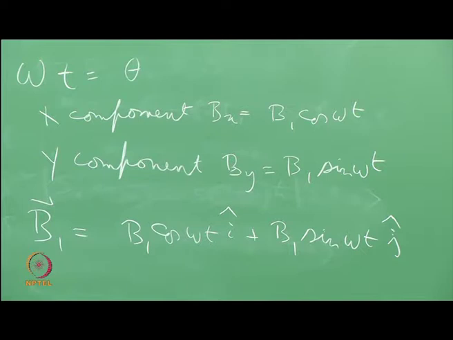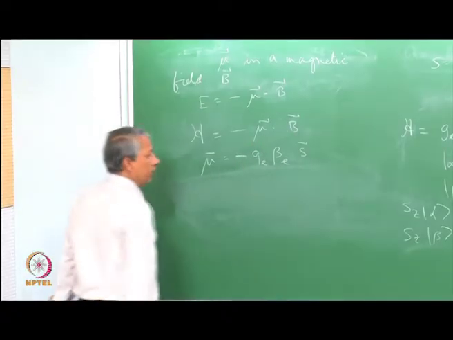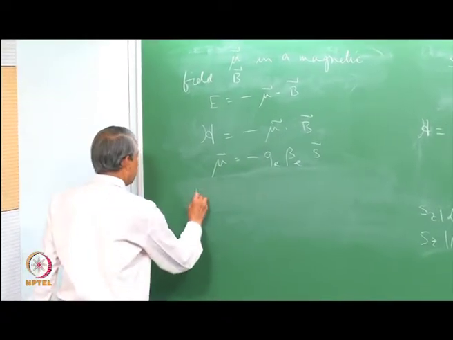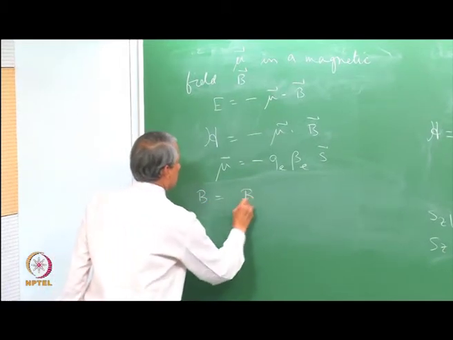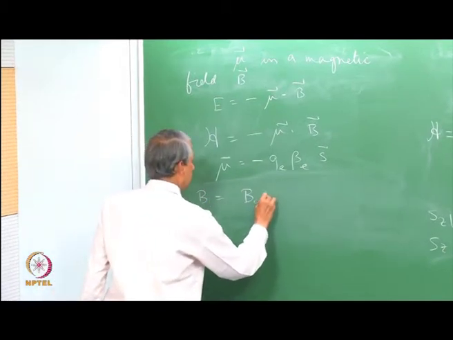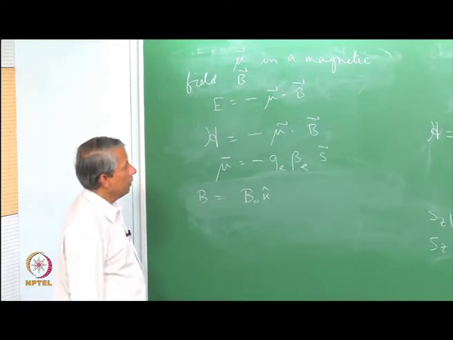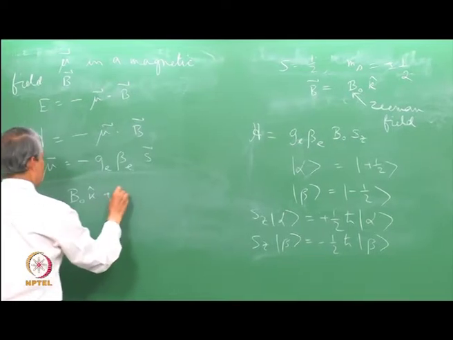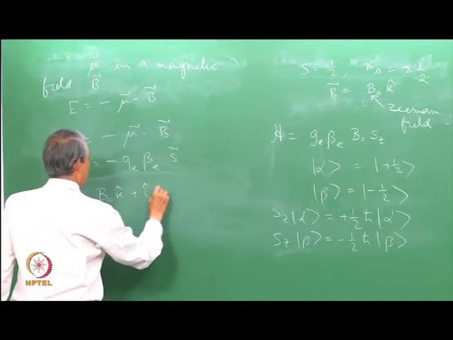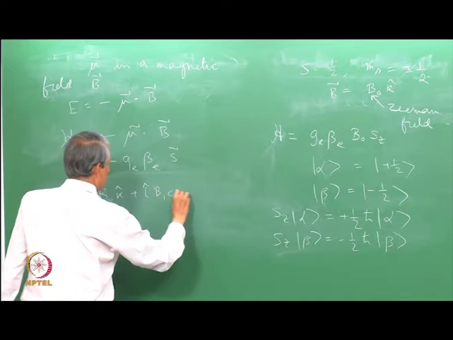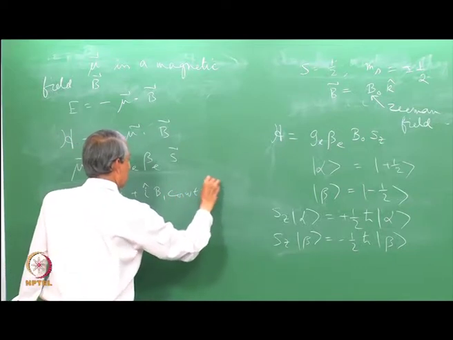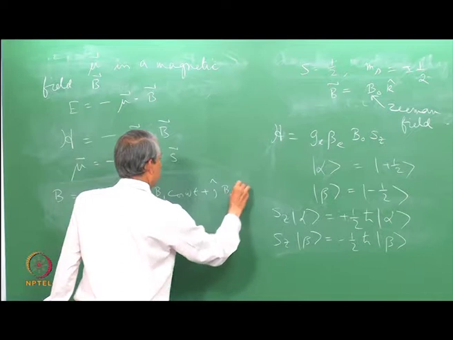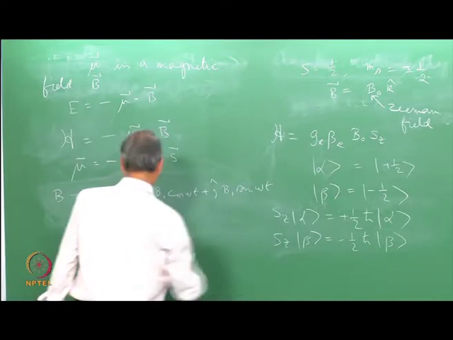We go back to this again. Here the total magnetic field that the spin system experiences is given by B0 in the z direction, the Zeeman field here, plus i times B1 cos omega t plus j times B1 sin omega t.